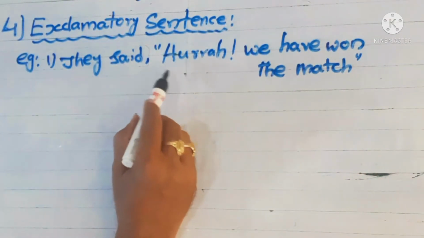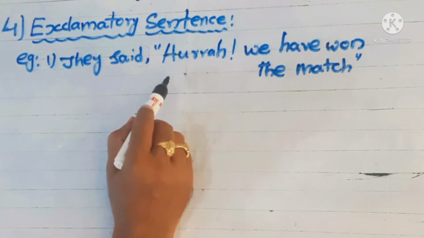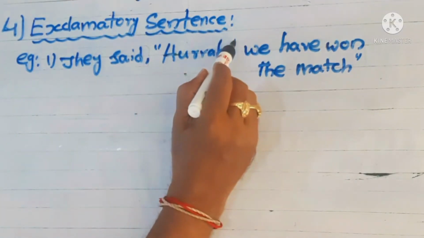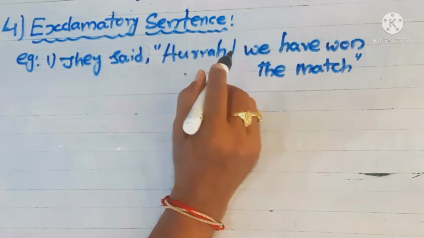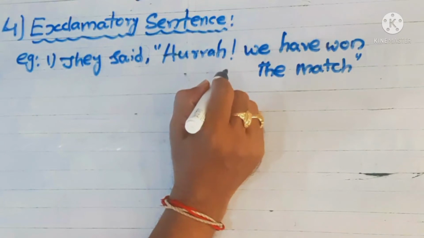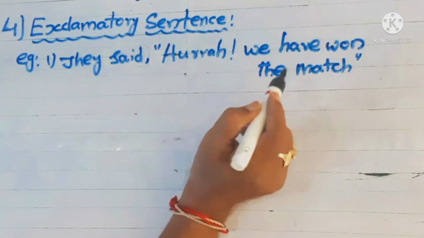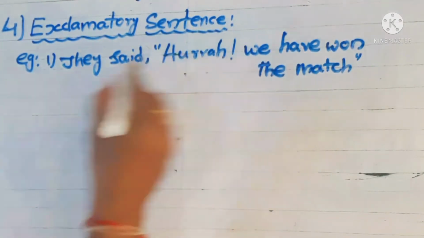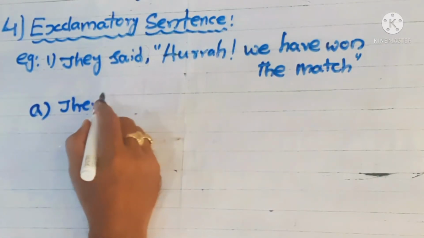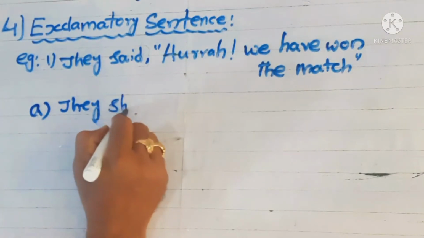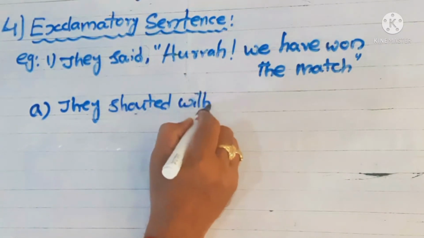How can we know whether it is exclamatory or interrogative or declarative? We can have some tips. Here the exclamatory sign is present, so we identify the sentence as exclamatory. One more thing, it gives some sudden and strong feeling. So we have identified them. How do we change? They shouted with happiness.